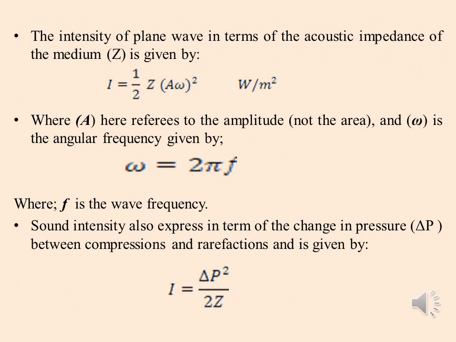The intensity of plane wave in terms of the acoustic impedance of the medium, Z, is given by the following relation, where A here refers to the amplitude, not the area, and omega is the angular frequency, which is given by the frequency, f, multiplied by 2 pi. Sound intensity can also be expressed in terms of the change in pressure, delta P, between compression and rarefaction, and is given by the following equation.